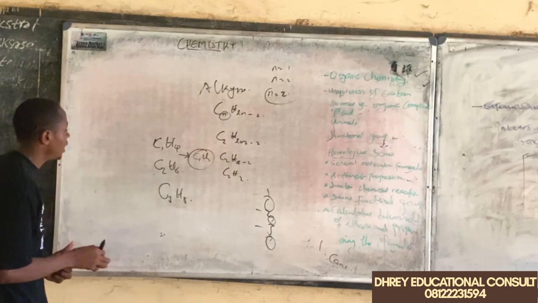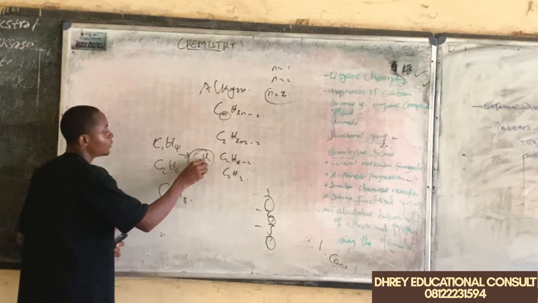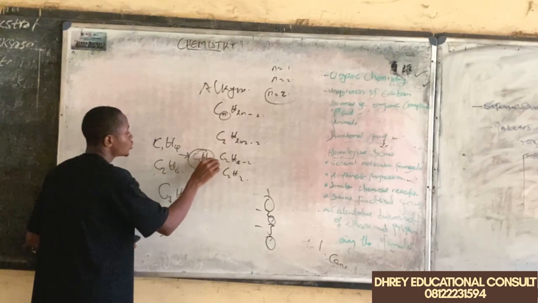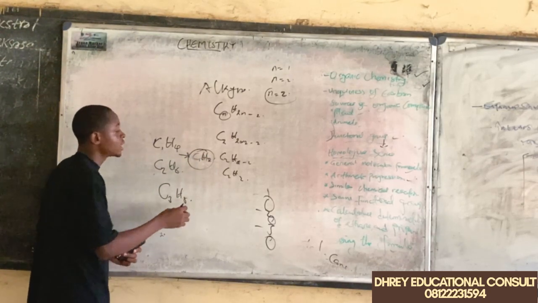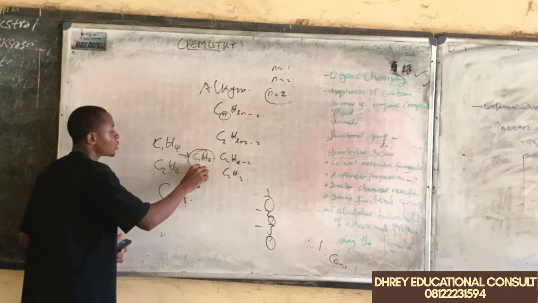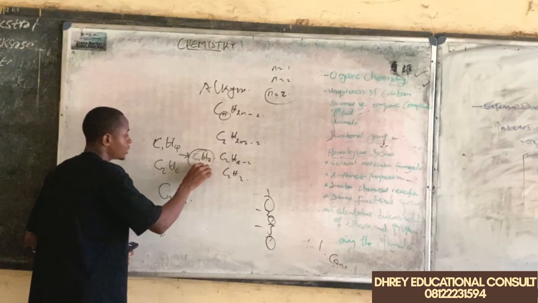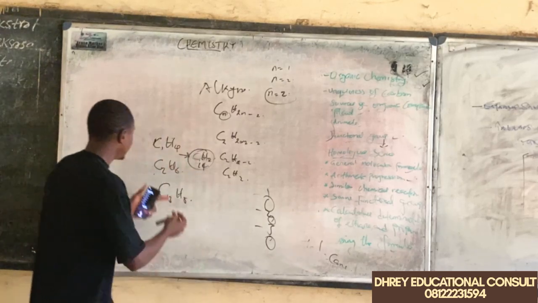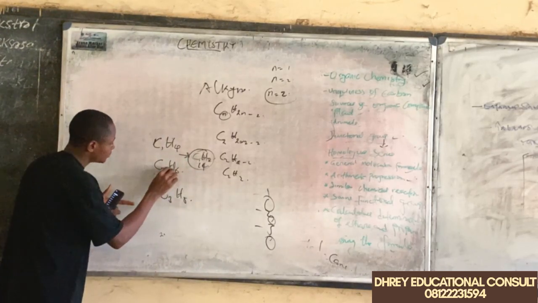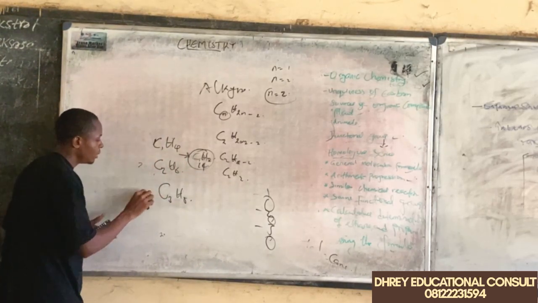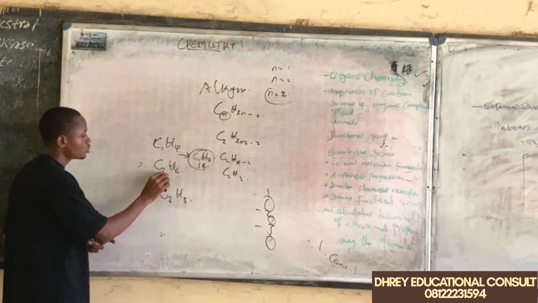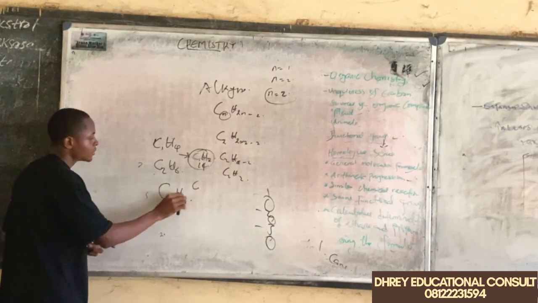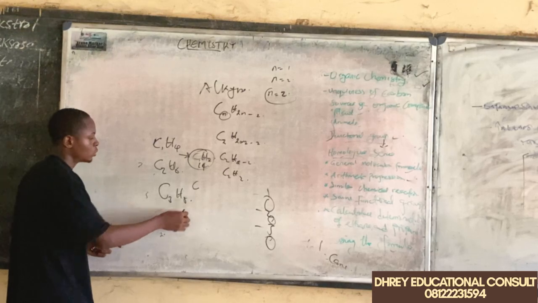So the next member should also have the difference of this CH2, or we can say a molecular mass of 14. Are we together? So now let's try this with member number 2 and member number 3. 3 minus 2 is going to give us 1, and 8 minus 6 is going to give us what? 2.